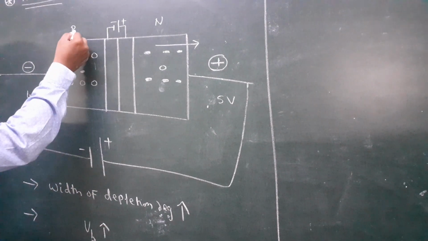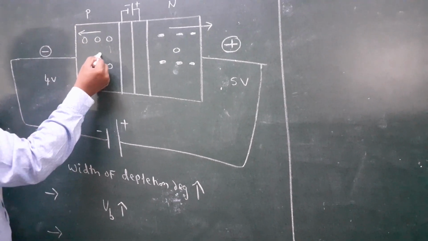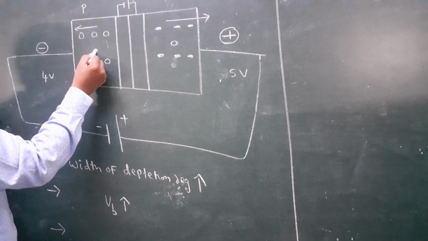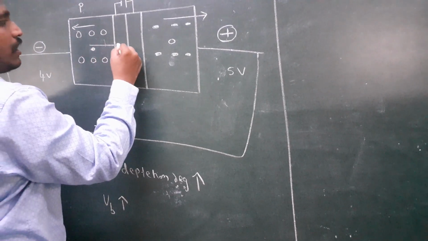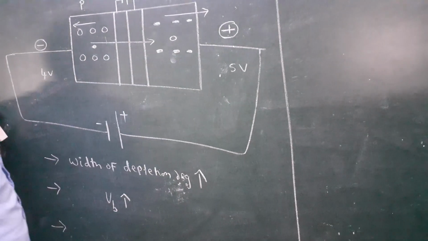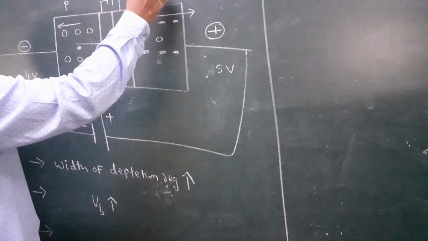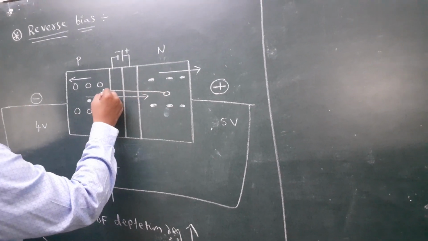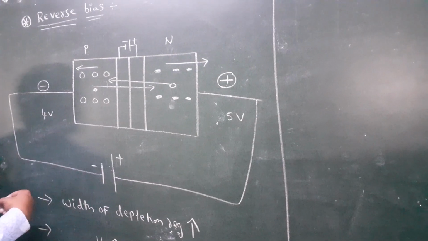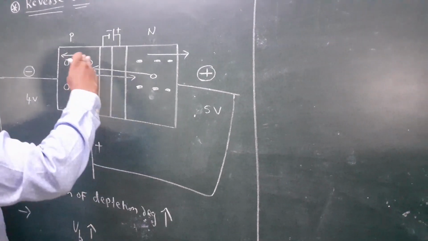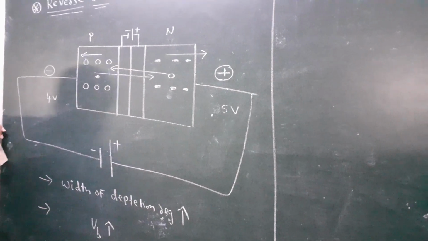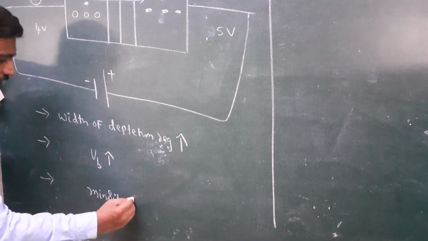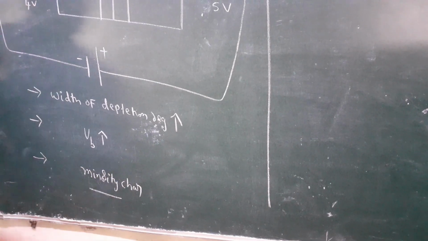In the P region we discuss minority charge carriers. Here the minority carriers are electrons; what happens? Repel. Because of that, the minority charge carriers cross the junction. Here plus. In the N region, the minority charge carriers are holes, which also repel. So in the reverse bias, the current is due to only minority charge carriers. Minority means less charge.